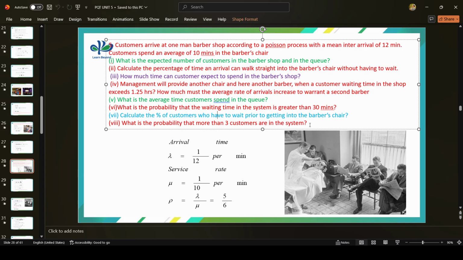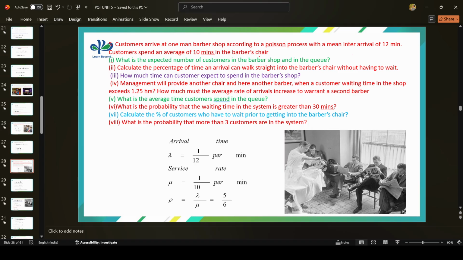See here, it is a barber shop problem, a very important problem. It is repeatedly asked in the Anna University exams and also in the autonomous syllabus. As I said, you have to split the problem into small parts, then only we can get the parameters. Normally, to solve queuing theory problems, we need lambda, mu and rho. Lambda is the arrival rate, and mu is the service rate. So from the problem we have to find the arrival rate and the service rate.